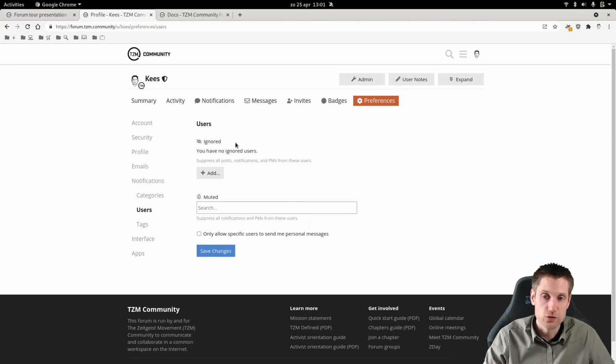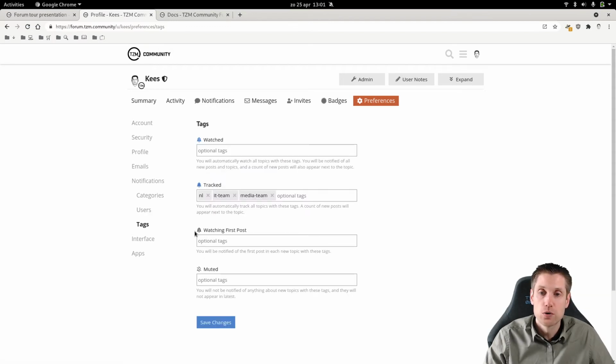You can also track certain users, or because I'm a member of the IT team and media team and the Dutch chapter, I automatically track these tags. So then I see this notification bubble on the forum. I won't get a notification, but I will see visually that there has been some activity that I might be interested in.